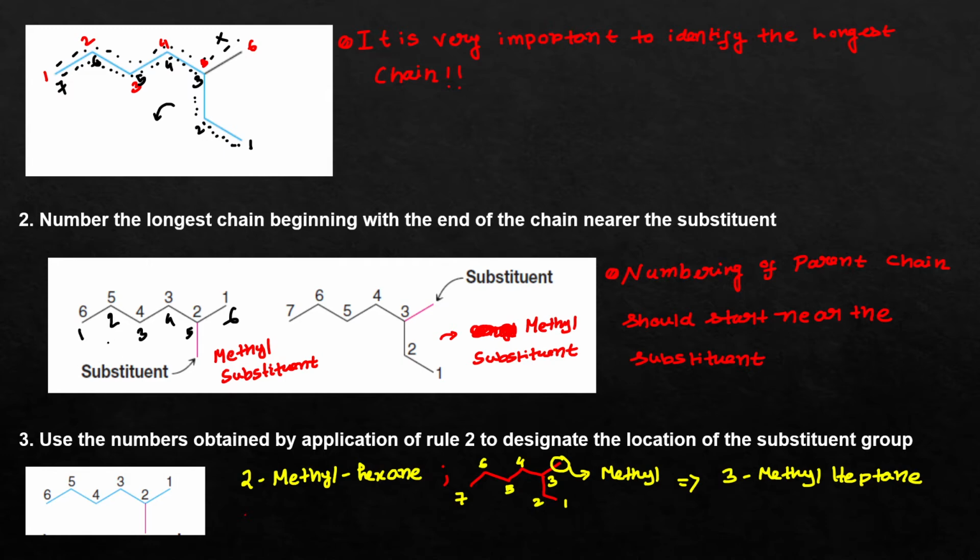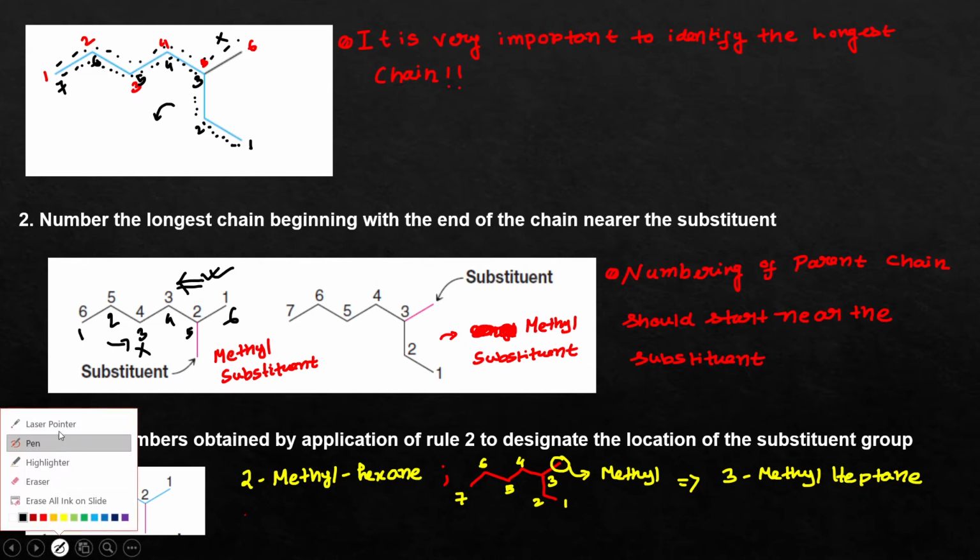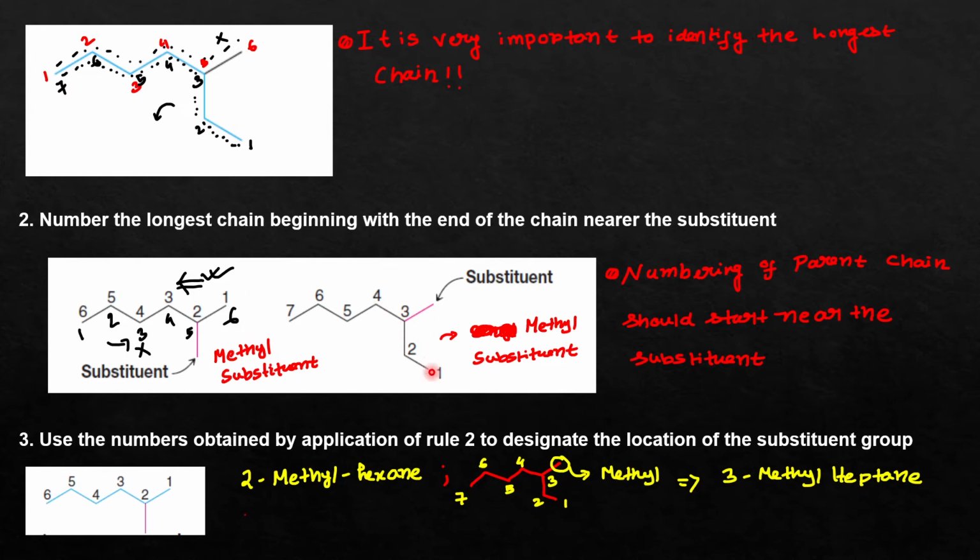So that's why numbering from left to right will be wrong, but numbering from right to left will be the right way of numbering the compound. Similarly, you can see that this is the parent chain that I have already told you. If you do the numbering this way, the methyl substituent will have the lowest possible numbering.